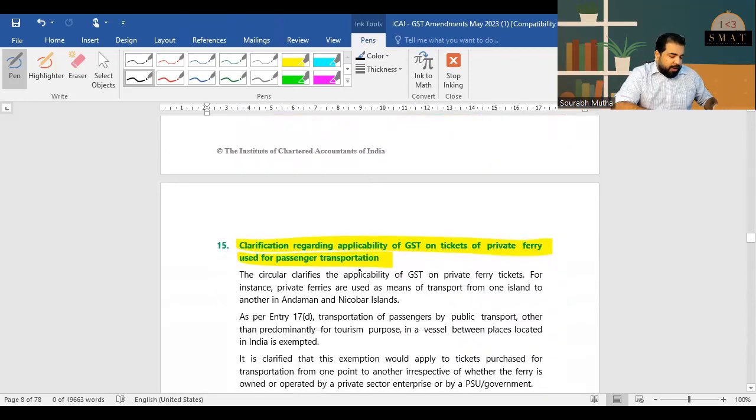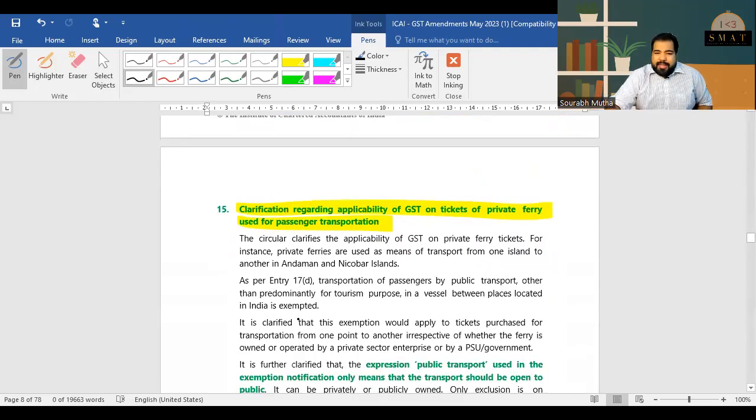All right. Moving ahead now, just the last two slides left and then we are done with this, guys. So moving now to the next aspect. Here the next aspect talks about ferry. Guys, as you know, water transport.